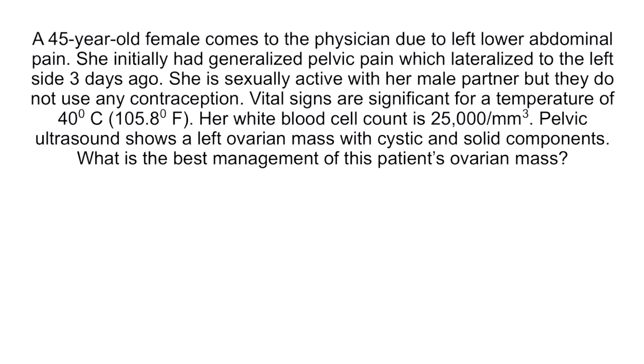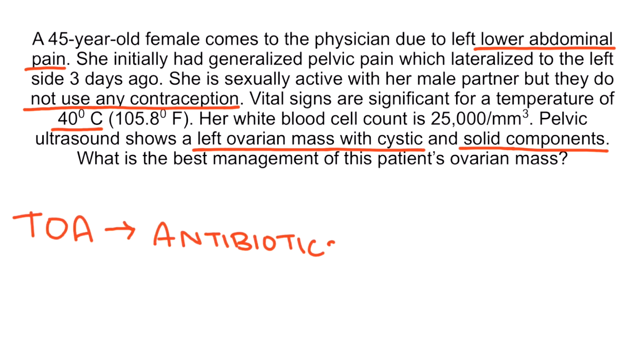All right, this patient has left lower abdominal pain, a high fever, and severe leukocytosis. She's sexually active with her male partner, but they do not use any contraception. This presentation is most consistent with PID. Her pelvic ultrasound shows a left ovarian mass with cystic and solid components. This mass in the context of PID is most likely a tubo-ovarian abscess. And as we just discussed, this is treated with broad-spectrum antibiotics with or without abscess drainage or potentially surgery, depending on the response to the antibiotics and clinical status of the patient. So the answer to the question is antibiotics plus or minus drainage.